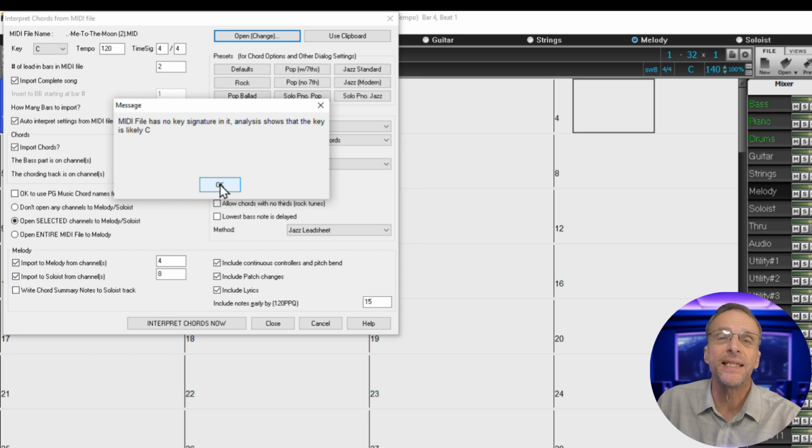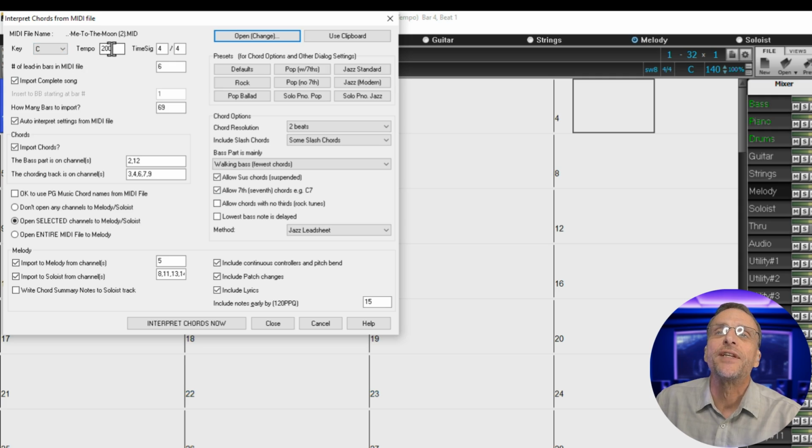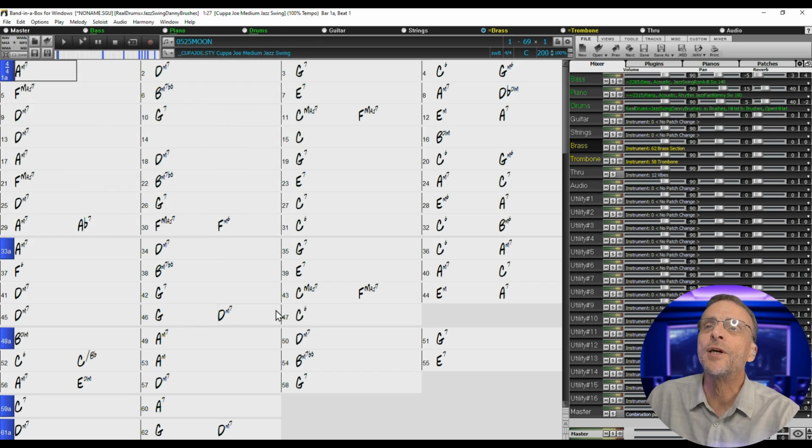You will see that it says that the file has no key signature in it, and analysis shows that the key is likely C, which is correct. You'll also see that it has found a tempo of 200, a time signature of 4/4. Now there's a lot of stuff you can do here. Just leave everything at the default and click on Interpret Chords Now, and you'll see that it filled the charts in automatically. Click on Close.